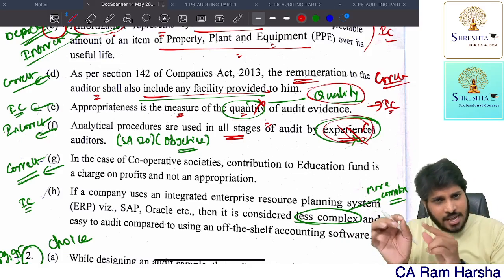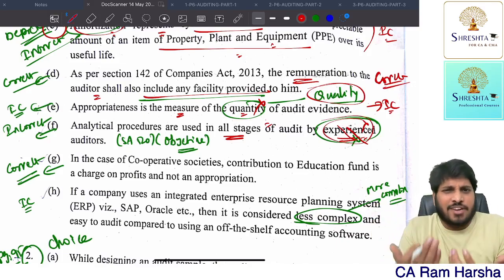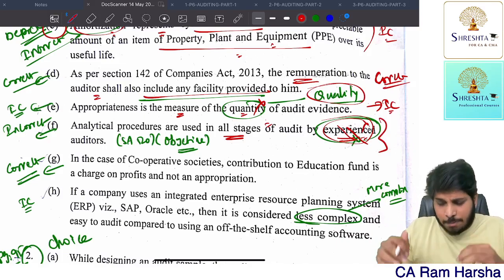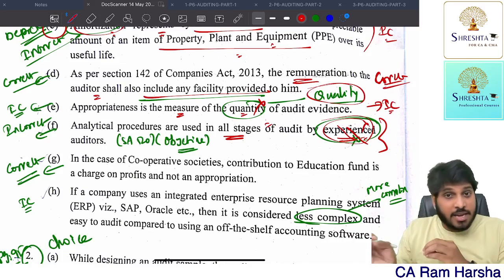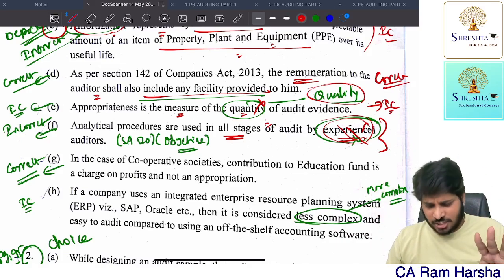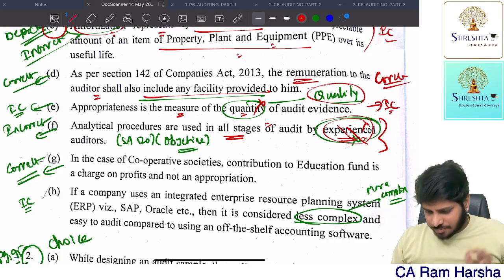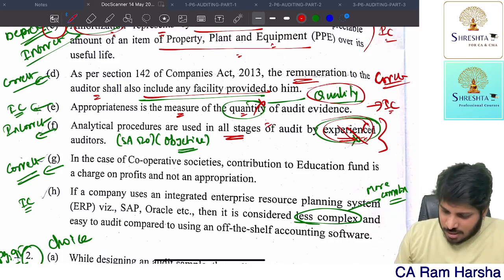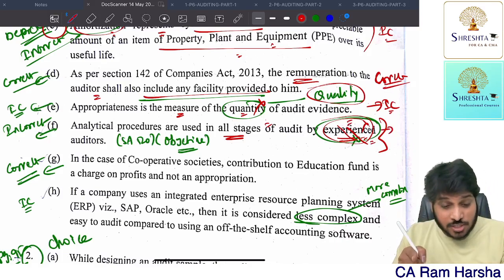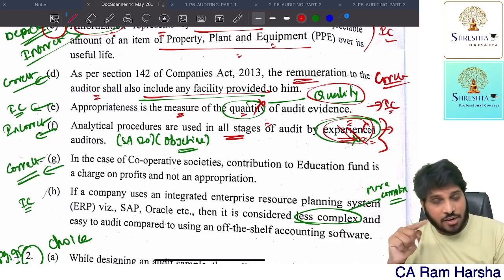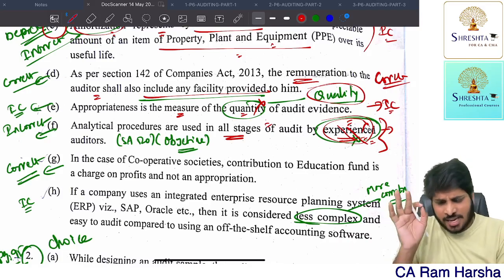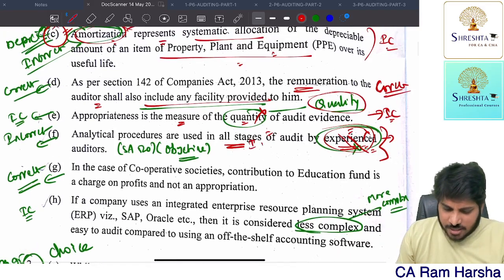So you have to write that and mention the objective of analytical procedures or the definition. Anything you can write. I don't know what the suggested answer or the paper setter have thought exactly. He may be giving objective in the suggested answer or he may be giving definition. Whether you write objective or definition, I hope you will get the marks. So that's it. The word experienced auditor is used in the documentation chapter, in the manner of documentation. It is not used anywhere in analytical procedures. Anyhow, this particular statement is incorrect.